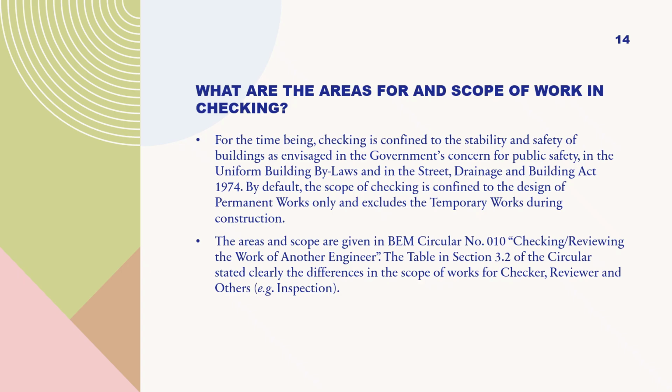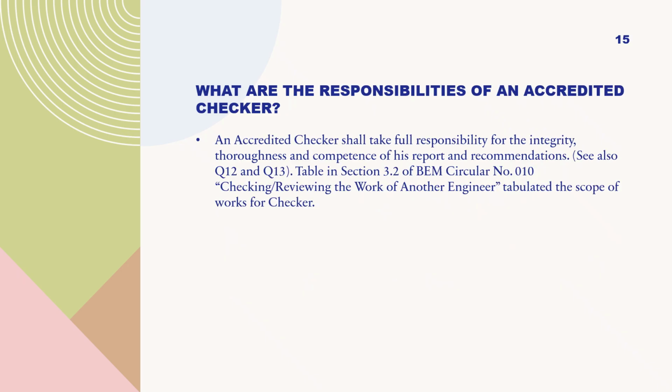during construction. The areas and scope are given in BEM Circular No. 010 Checking Reviewing the Work of Another Engineer. The table in Section 3.2 of the circular stated clearly the differences in the scope of works for checker, reviewer and others, e.g. inspection. What are the responsibilities of an accredited checker?